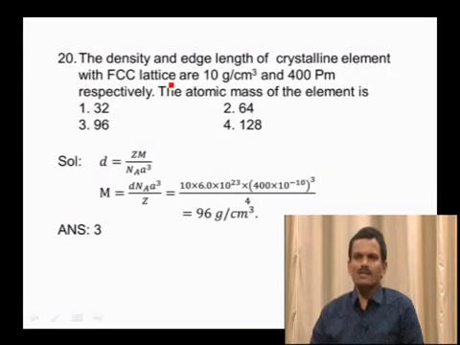Since the given lattice is FCC lattice, the number of atoms present in the unit cell is equal to 4. And here we have to calculate the atomic mass. Then atomic mass is equal to density into Avogadro number into a cubed by Z.